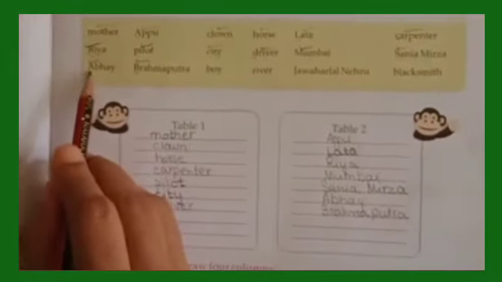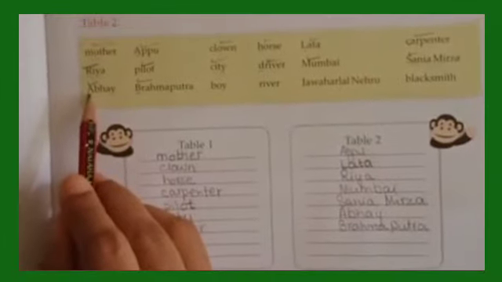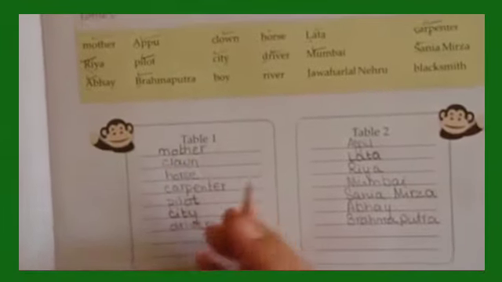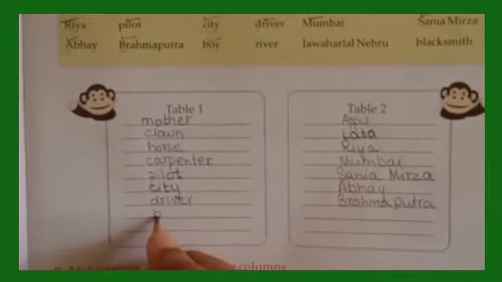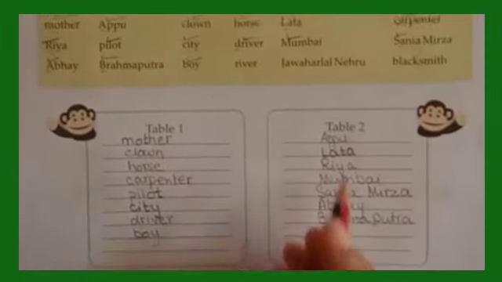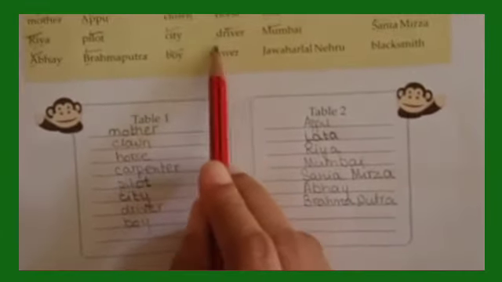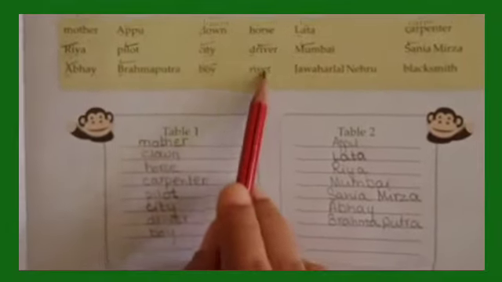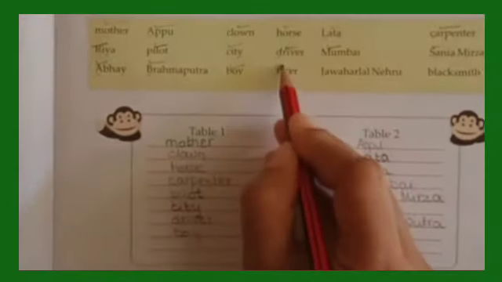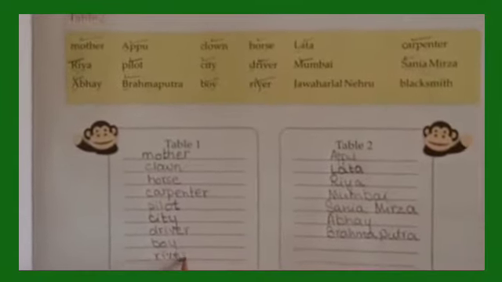But Abhay is a special name. So boy is a common noun and we will write under table 1. Next is river. I told you river is a common name and Brahmaputra is a special name, isn't it? So river we will write under table 1.